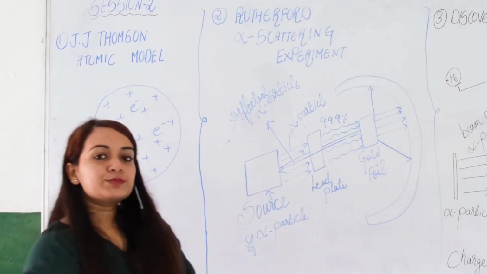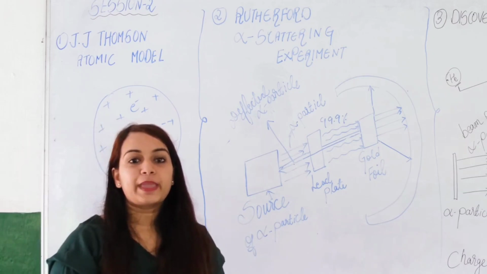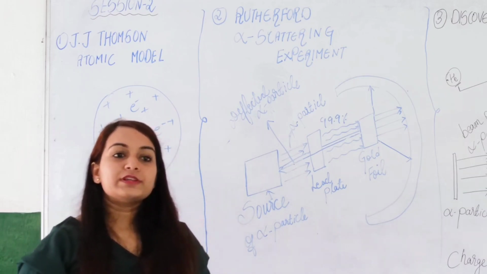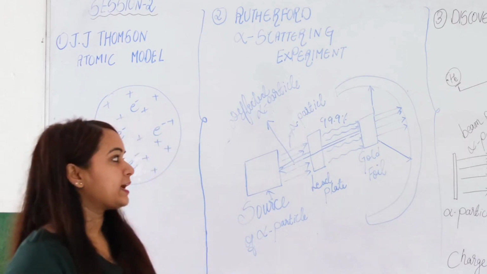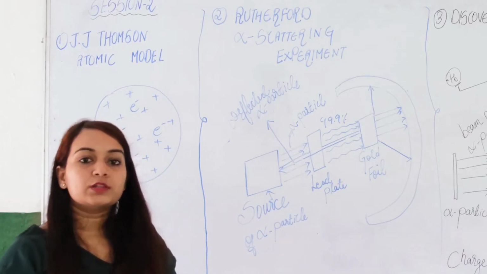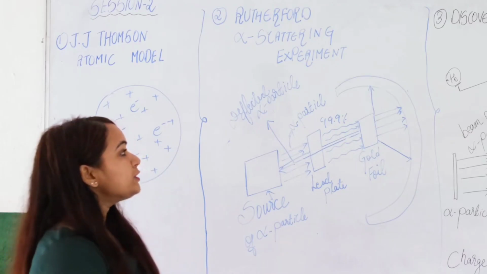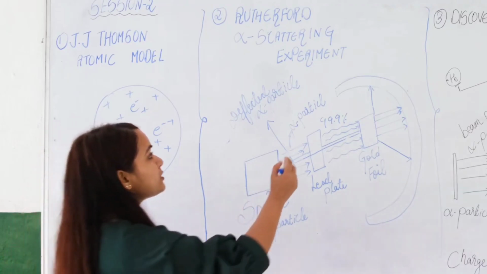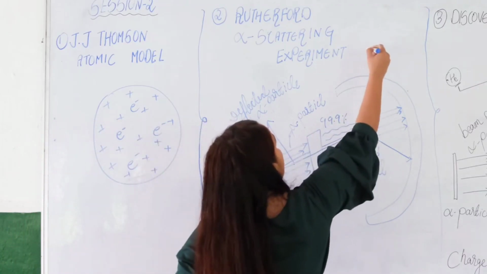Now from this observation, some conclusions were made by Rutherford. The first conclusion which he made was that he also compared J.J. Thomson's model with his experiment. According to J.J. Thomson, the positive portion is scattered everywhere.